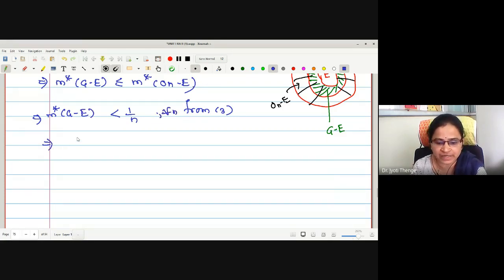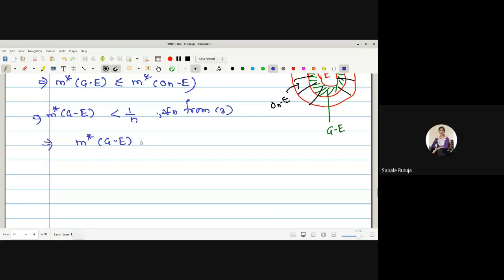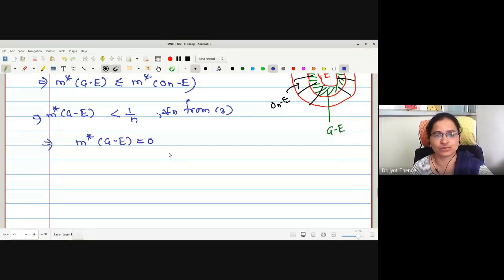Just take the limit as n tends to infinity on both sides. What will happen? Less than or equal to 0, but outer measure is non-negative. Therefore, shall I write equal to 0? It will hold with equality. Taking the limit n tends to infinity, m star of G minus E is equal to 0.